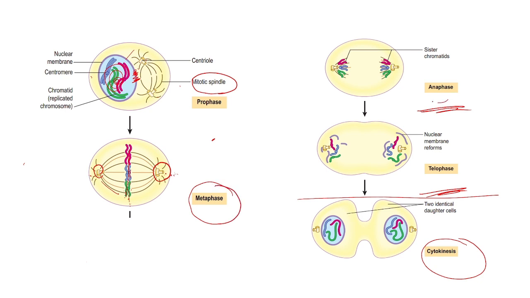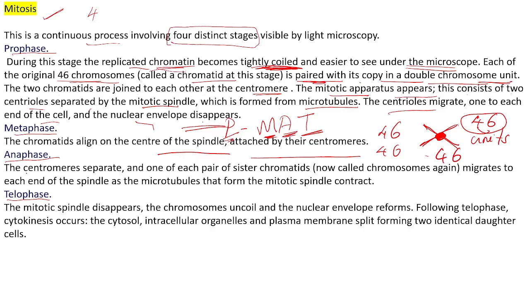Next we will see what is happening in the anaphase. What will happen in the anaphase? Anaphase, here you can see the centromeres separate. One of each pair of sister chromatids migrates to each end of the spindle as the microtubules that form the mitotic spindle contract. What is happening in the anaphase?